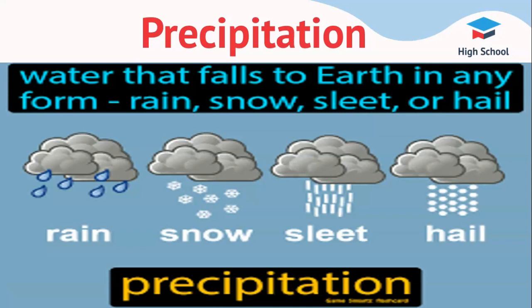Hail. The precipitation which consists of round pellets of ice which are larger than 5 mm in diameter is called hail or hailstone. Hail forms only in cumulonimbus clouds during thunderstorms. A hailstone starts as an ice pellet inside a cold region of a cloud. Strong updrafts in the cloud carry the hailstone up and down through the cold region.